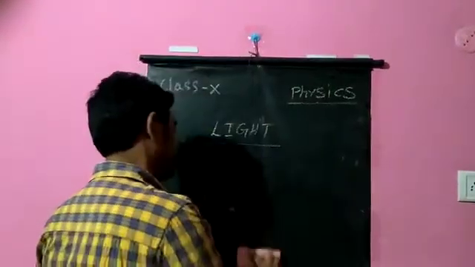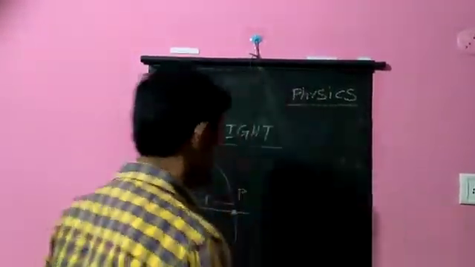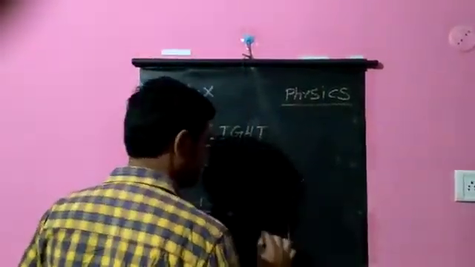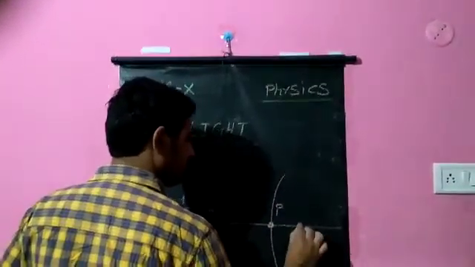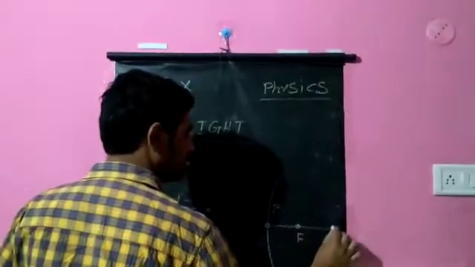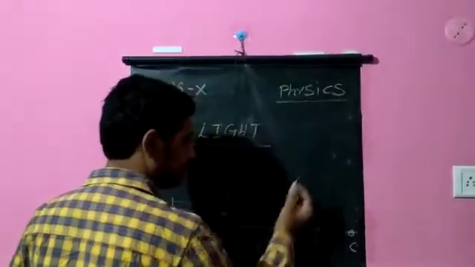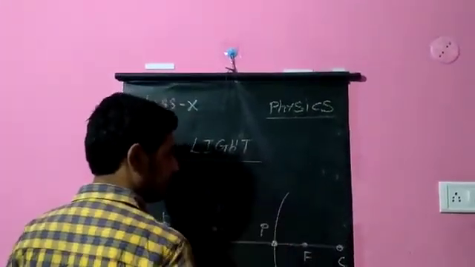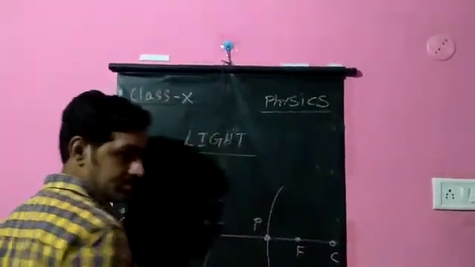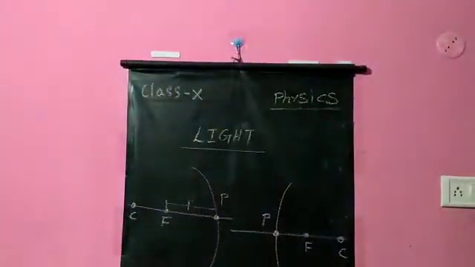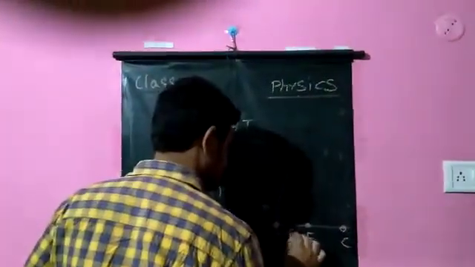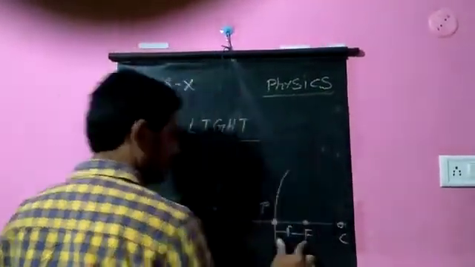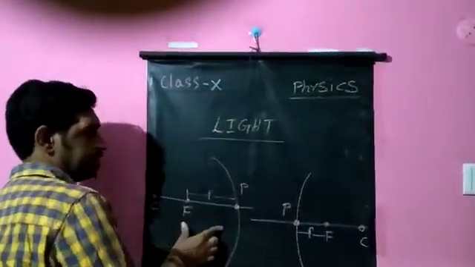Similarly, if we draw it for a convex mirror, in a convex mirror also it is the same. This will be the pole. If I take this as the focus and this as the center of curvature, here this is the pole and this is the focus. The distance between them is the focal length. This is the focal length of the convex mirror.